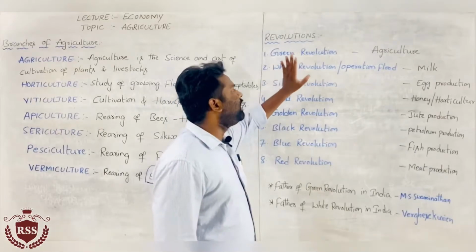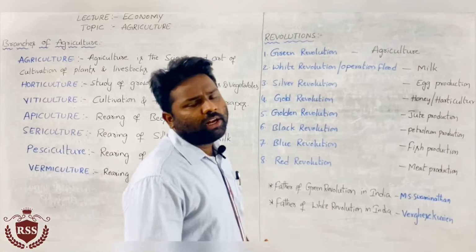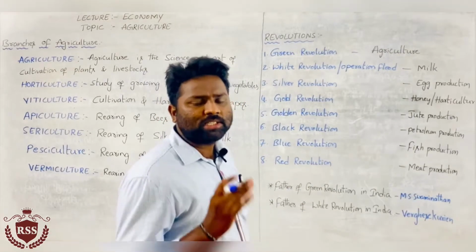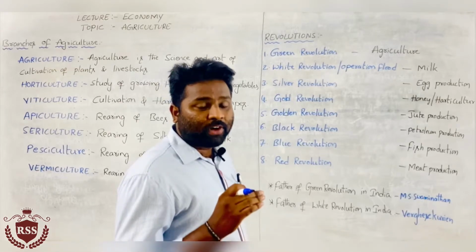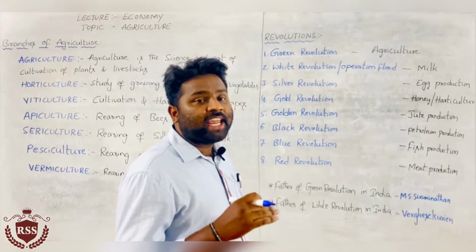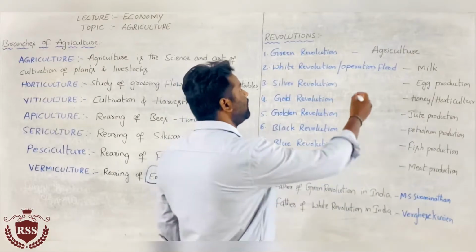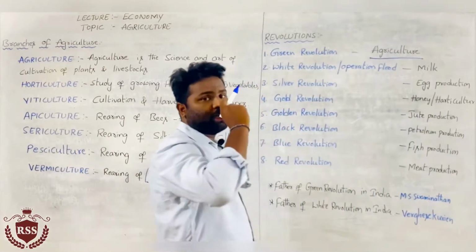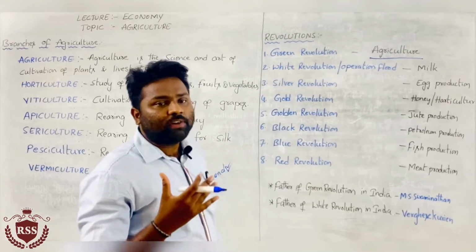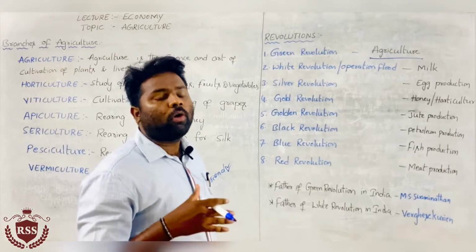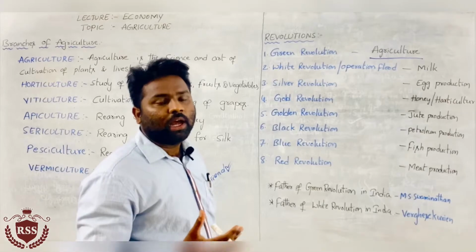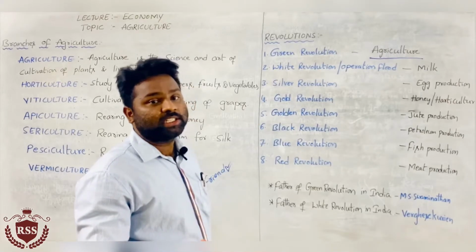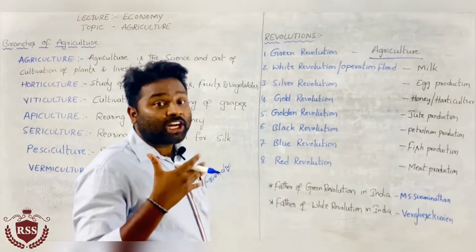Here, the green revolution is most important. The green revolution took place for the sake of changes in agriculture. That means changing from the traditional way of agriculture to modern agriculture, with high yielding variety seeds and high yielding technologies.